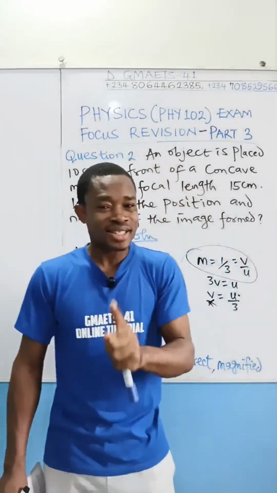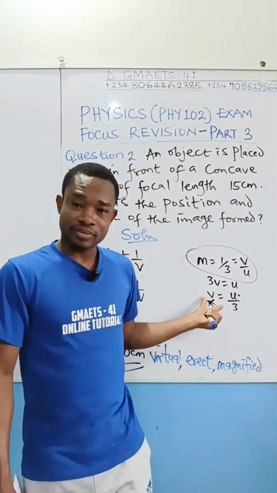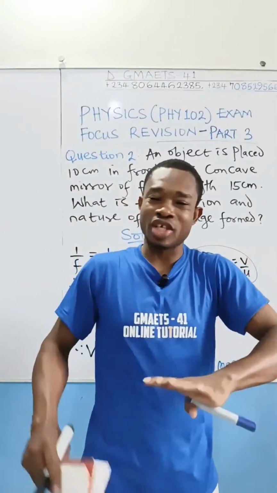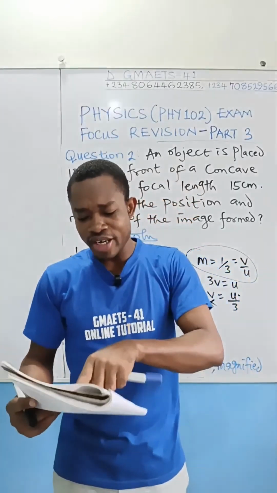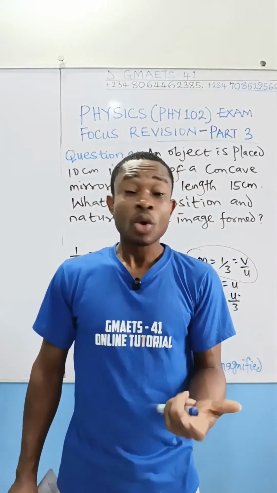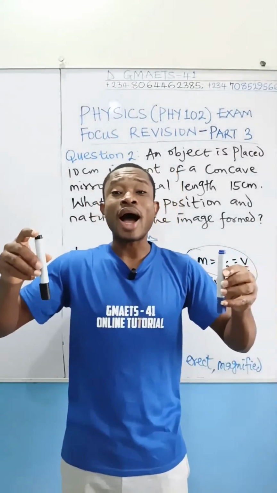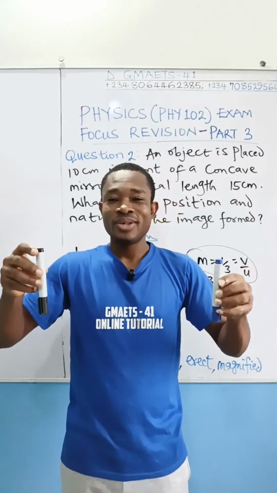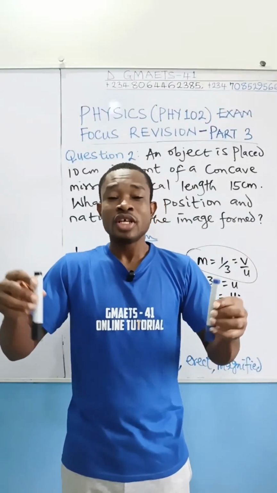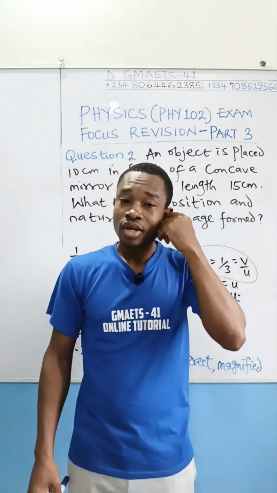That is where the trick comes in. The question did not just ask you to find the object position. We know the image position already. It is u over 3. We were not asked to find the object position just like that. The examiner says you should find the distance between the object and the image. So try to understand a question when you are being exposed to it. If this is the object and this is the image, you are asked to find the distance between them, which simply means all I have to do is know the image position, know the object position, then do a subtraction. The bigger one minus the smaller one. So you see, this question is simple.